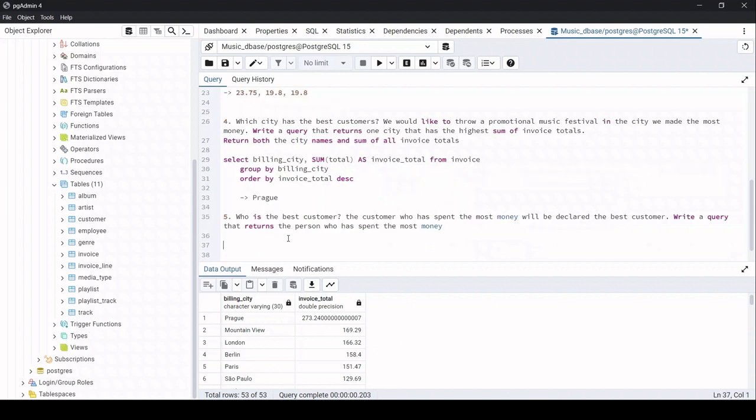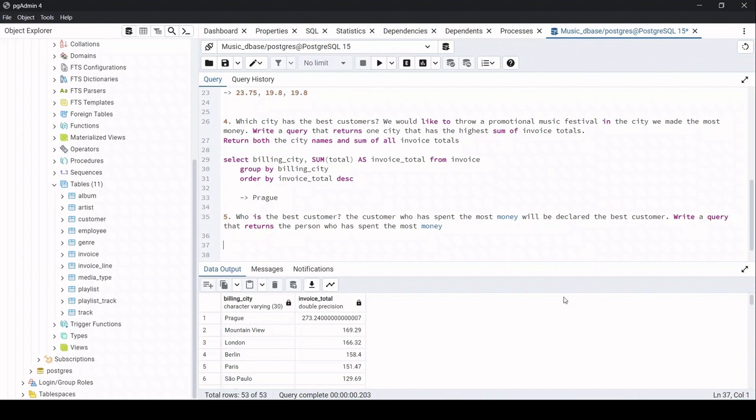Alright, now coming to the fifth question, who is the best customer? The customer who has spent the most money will be declared as the best customer. Write a query that returns the person who has spent the most money. Now looking at this question, we can see that we can get the data from two tables, right? The first table is the customer, and the second is invoice, because we need to find the sum of the total from the invoice table.